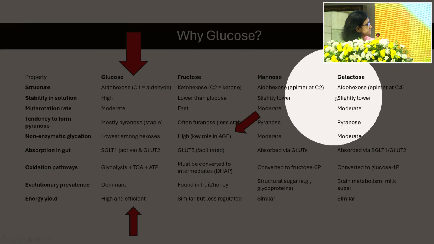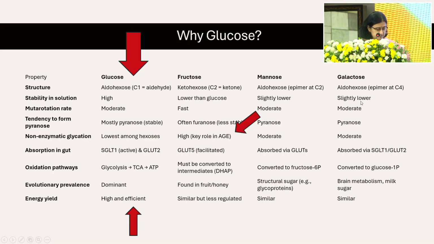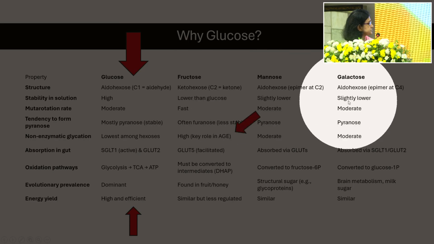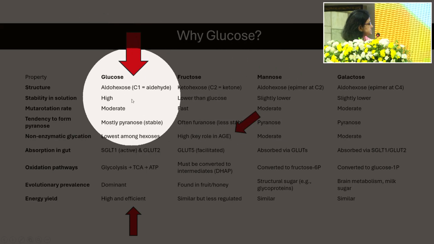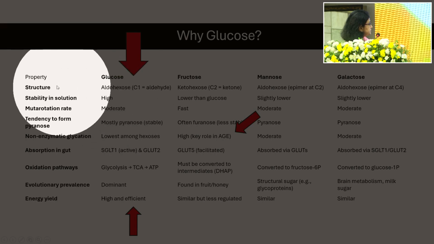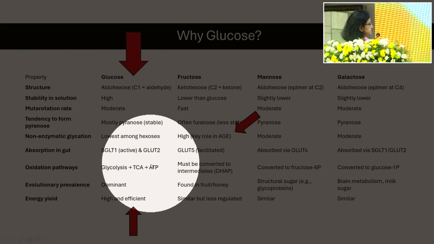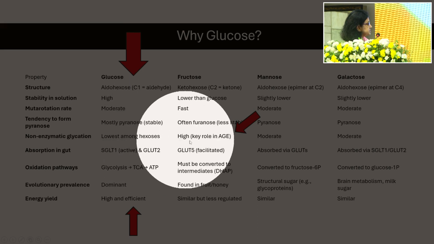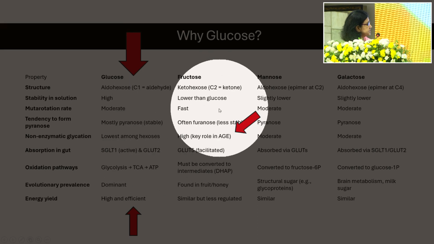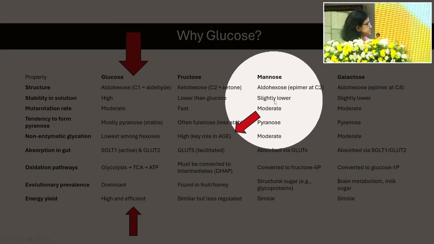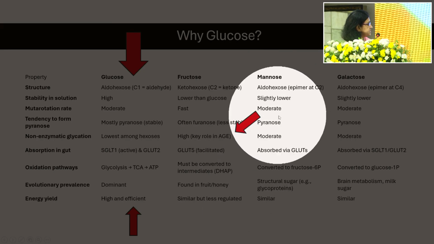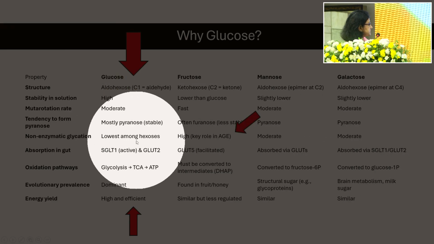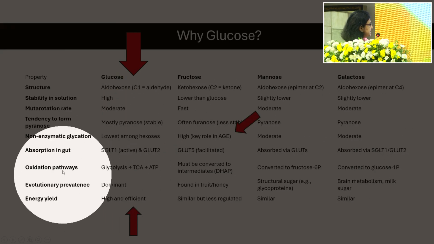Why are all our metabolic pathways geared towards glucose handling as compared to other hexoses like fructose, mannose, and galactose? Glucose has some properties. First of all, it's very stable in solution. The non-enzymatic glycation rate is the lowest among the hexoses. It's the highest in fructose. Mannose is more of a structural carbohydrate. Galactose is moderate. So non-enzymatic glycation is lowest in glucose, among several other factors.